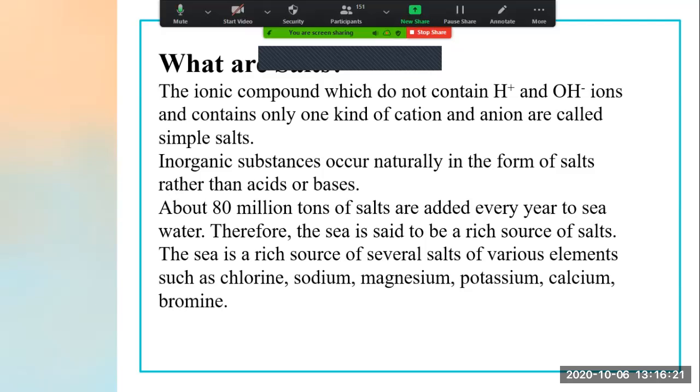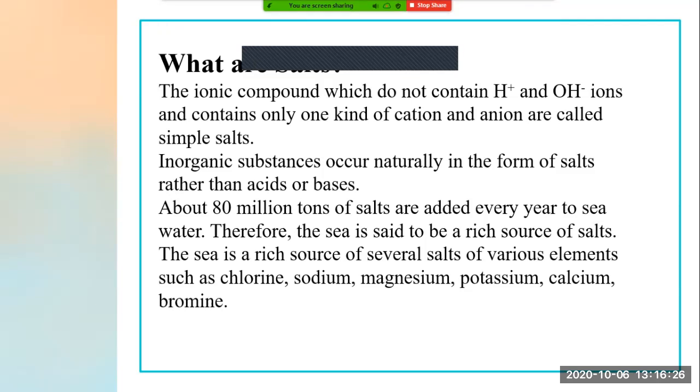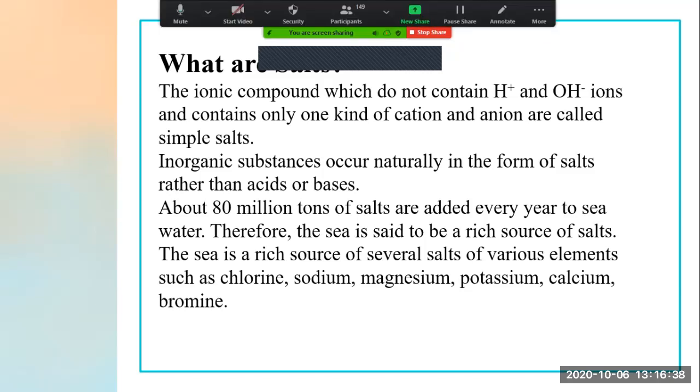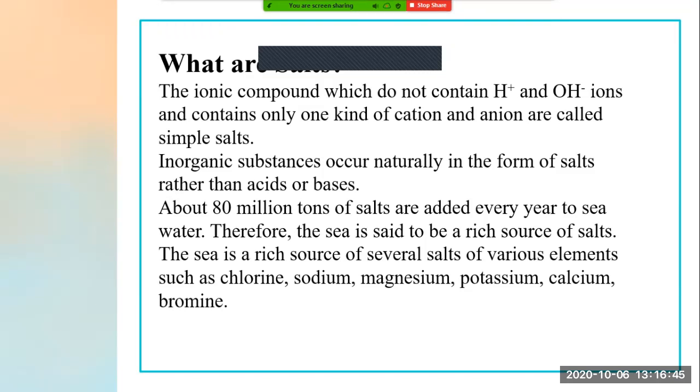They naturally occur in salt form rather than as acids and bases. Other than acids and bases, in which form do they naturally occur? They are found in salt form. Now see the next point: about 80 million tons of salts are added every year to seawater. Every year, through natural phenomena, how many million tons of salt are added? 80 million tons of salts are added every year to seawater.